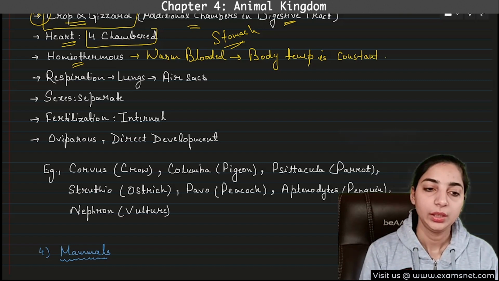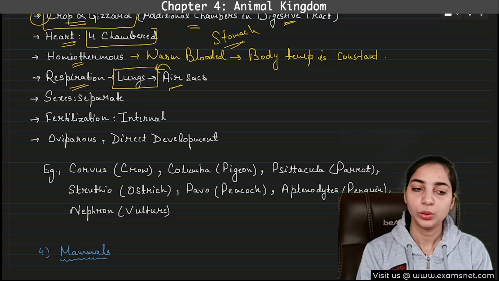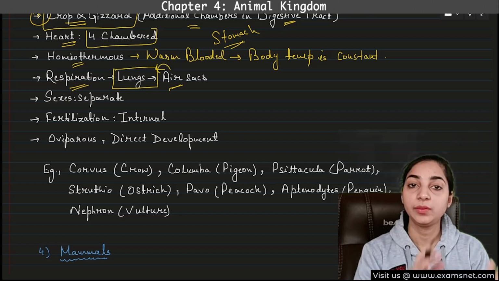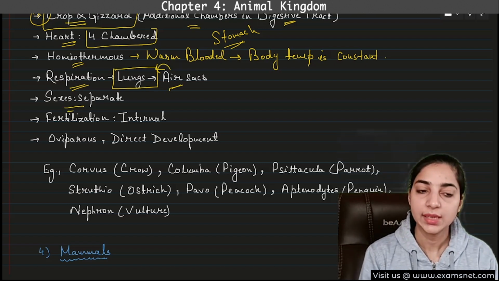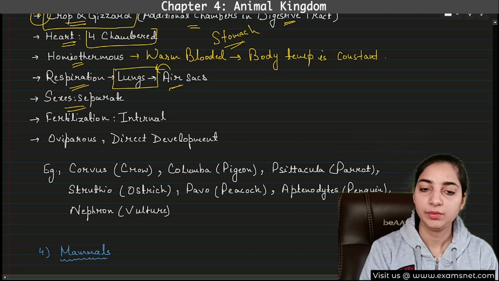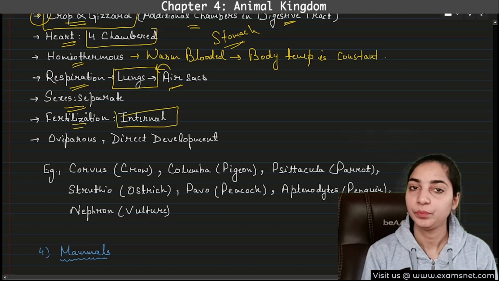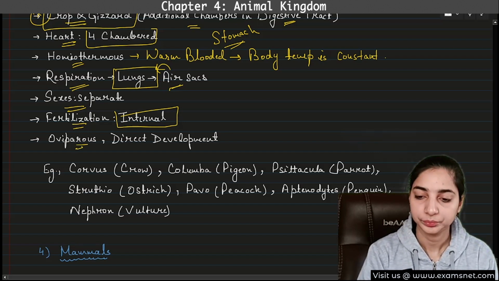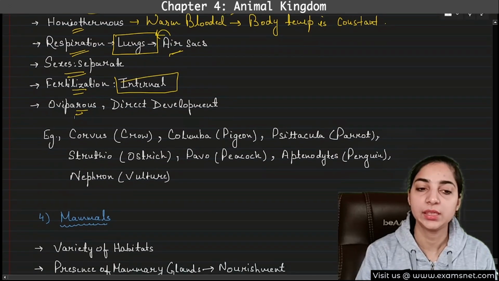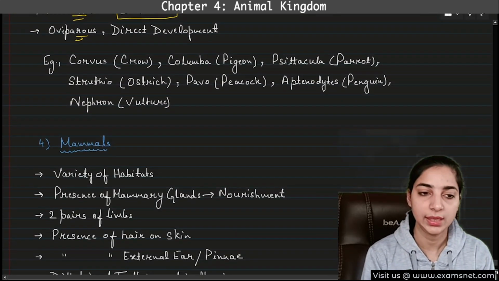Got it? Then respiration takes place through the lungs, and air sacs are connected to the lungs. So respiration takes place through the lungs with the help of the air sacs which are connected to the lungs. Sexes are separate, that means male and female are present in separate bodies. Then fertilization is internal. We know that birds lay eggs, so these are oviparous, and there is direct development, that means without any larval stage. No larval stage is found.